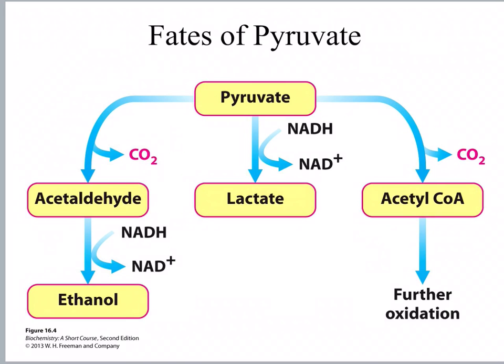The one to the right, pyruvate is changing into acetyl-CoA, which further oxidation reactions will then regenerate the NAD+. The one on the far left is done by yeast and not by our cells, where pyruvate is decarboxylated to acetaldehyde, and then a redox reaction by a dehydrogenase reduces the acetaldehyde to ethanol.